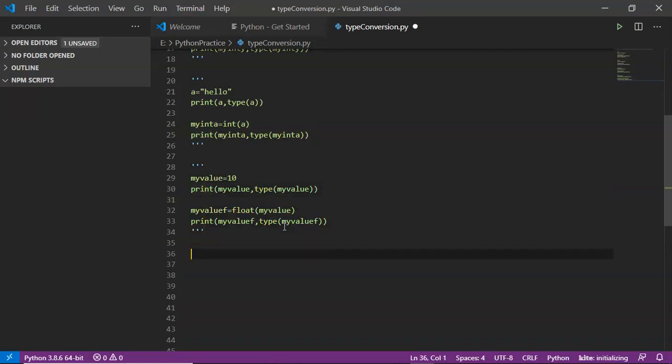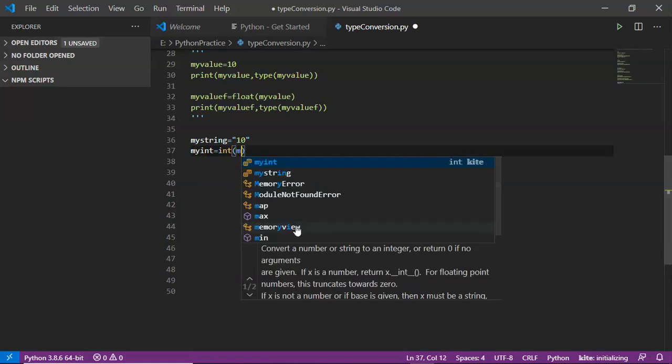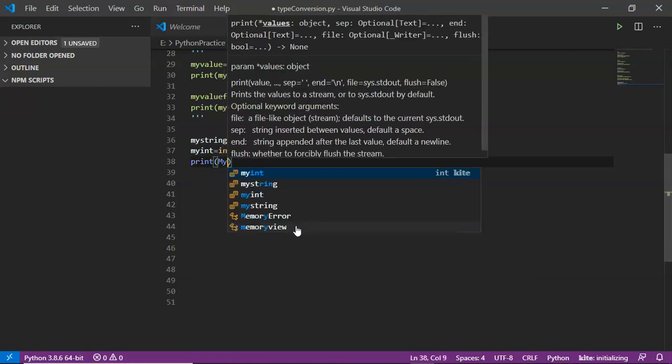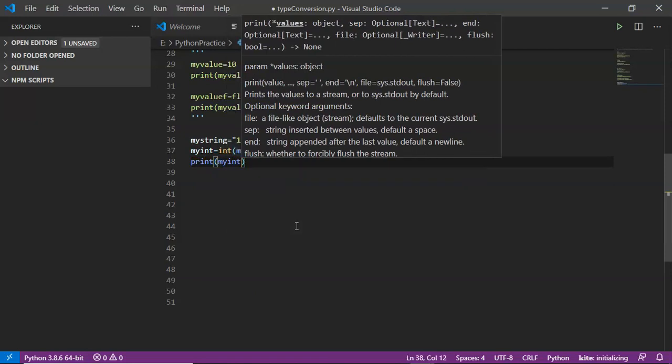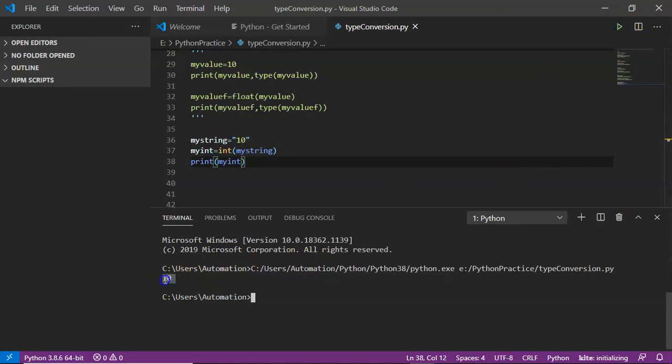and let me go with one important concept. See, suppose I am defining my string equals to, let's say, 10. Save it. And now I am converting that string into an integer number. Yes, we know how to convert it. Let's say my integer equals int of my string. Then let me print the data and see the result. My integer I am printing. Now see the result. Yes, you are getting 10.